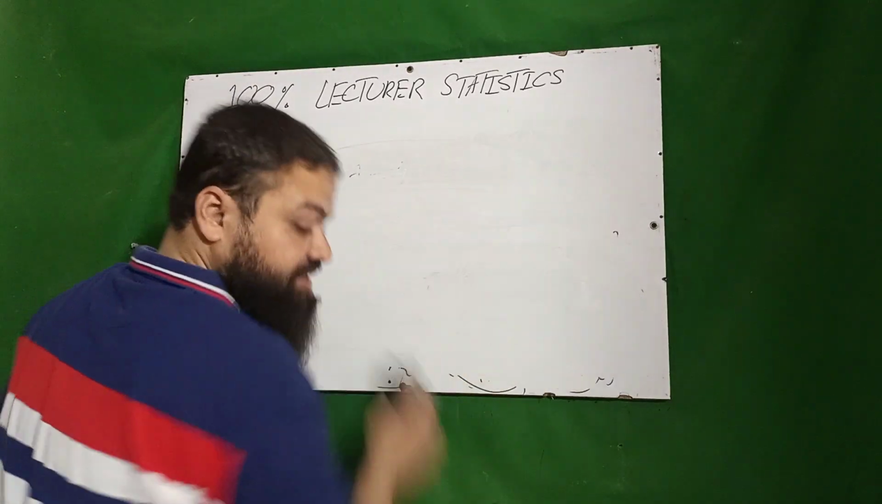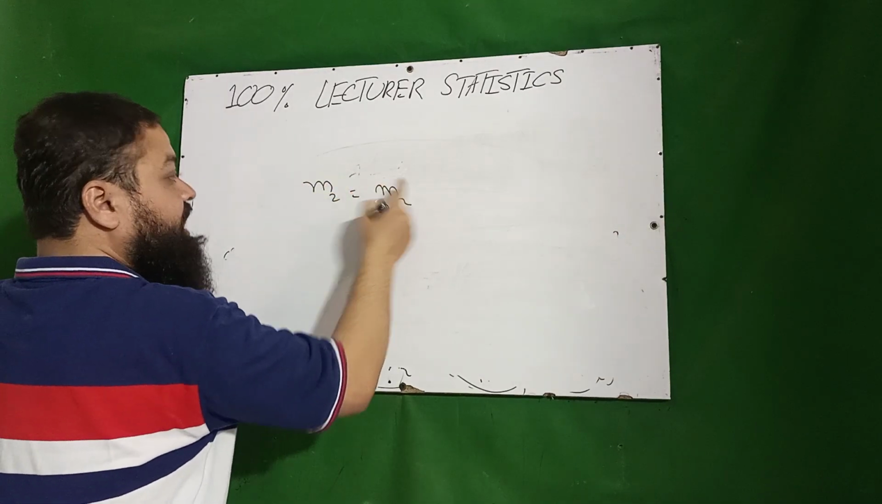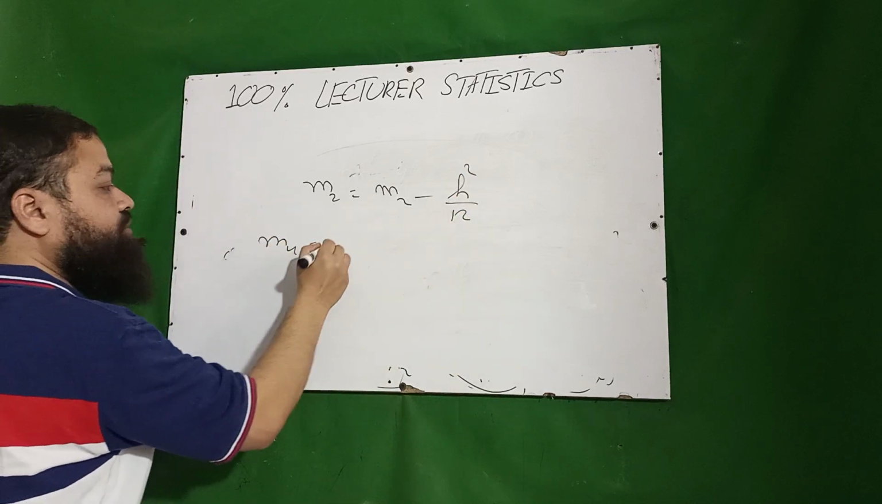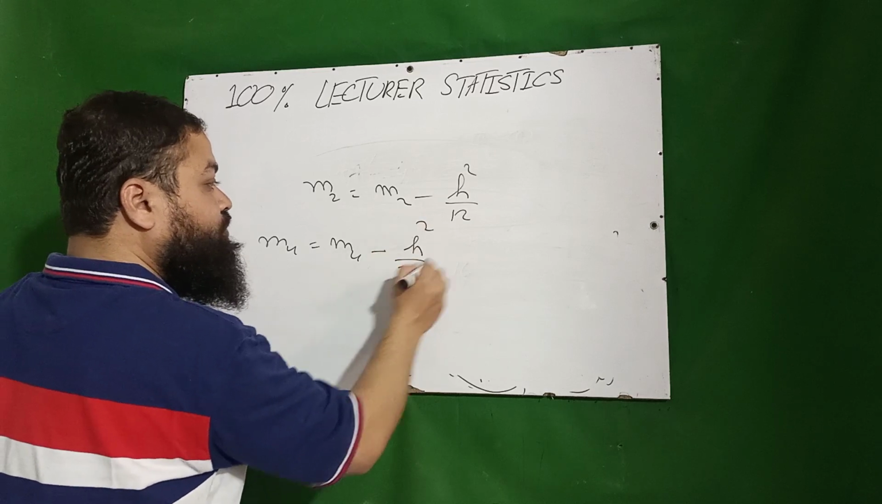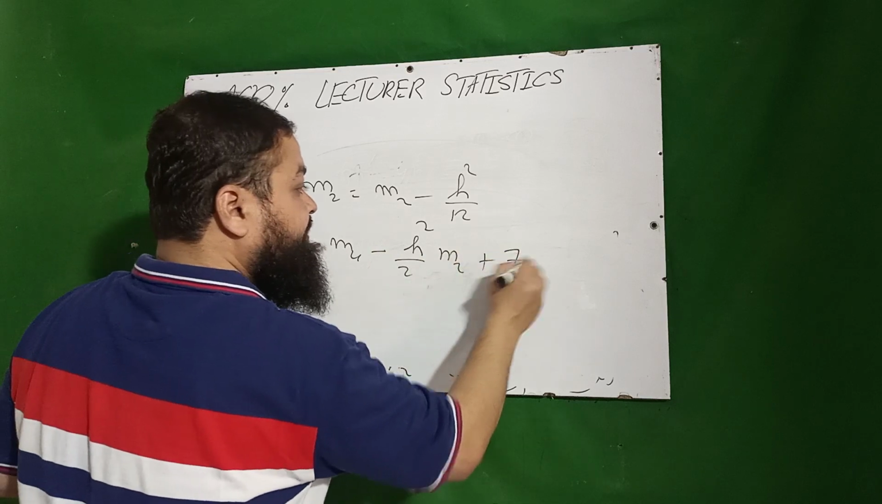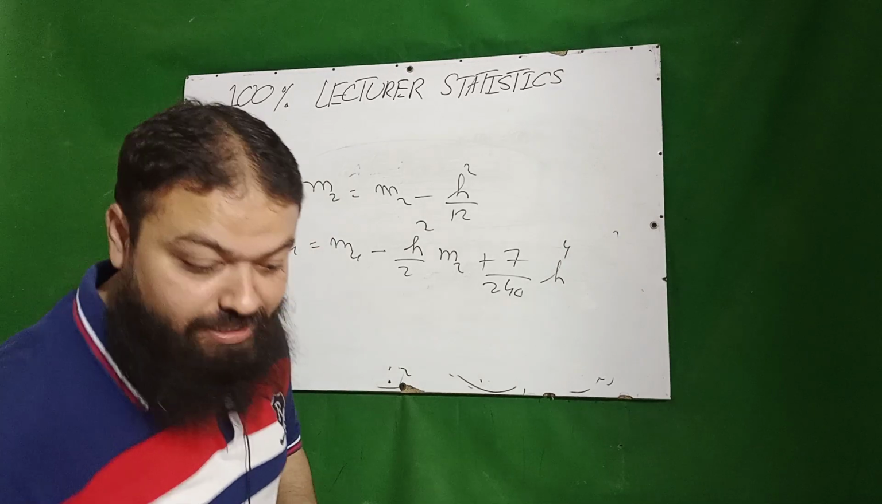Then Sheppard's correction formula: m2 corrected will be equal to m2 uncorrected minus h square over 12, and m4 corrected will be equal to m4 uncorrected minus h square over 2 times m2 uncorrected, plus 7 over 240 h power 4. This is the formula, a very important one.